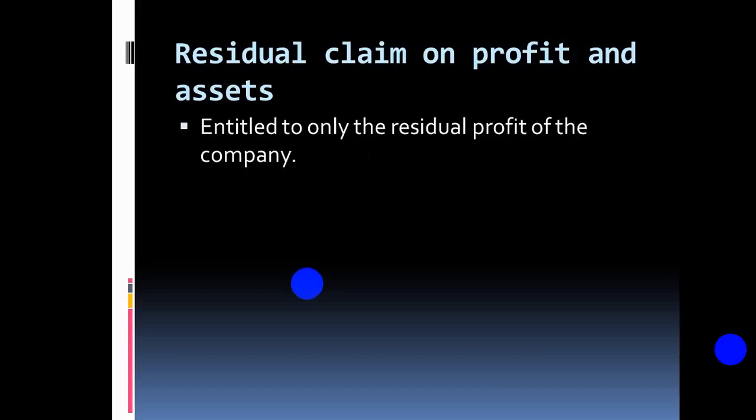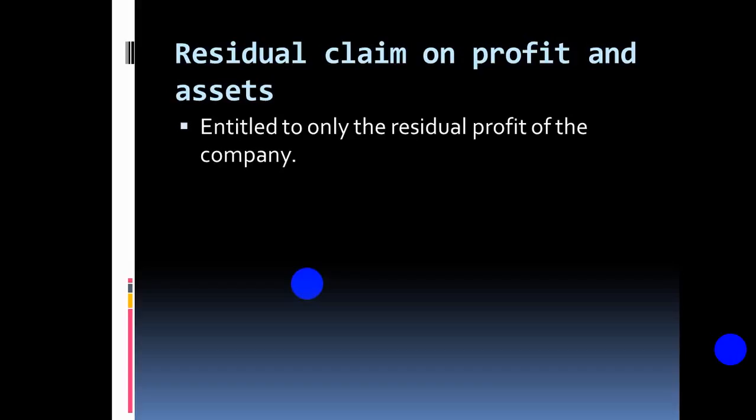Residual profit. Residual means the remaining. Sorry for mispronouncing this word. Equity holders are entitled only to the residual profit of a company. What do I mean by the remaining?